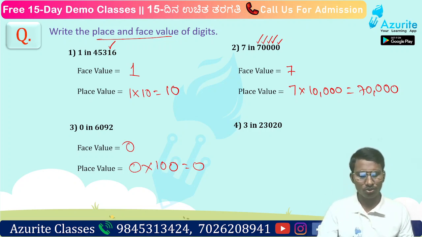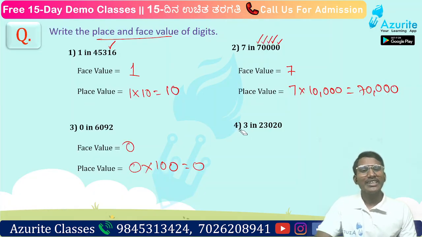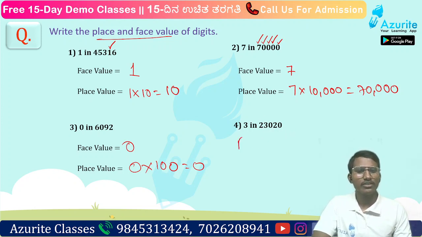Now let us go to the fourth question. So here, 3 in 23020. Let us write the face value now.